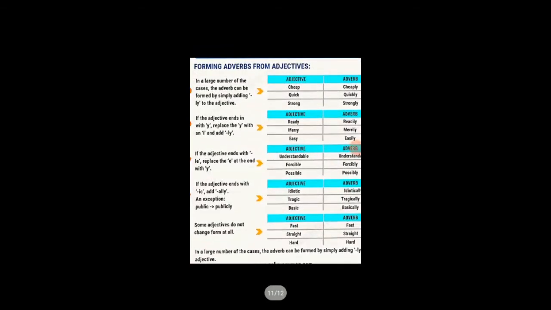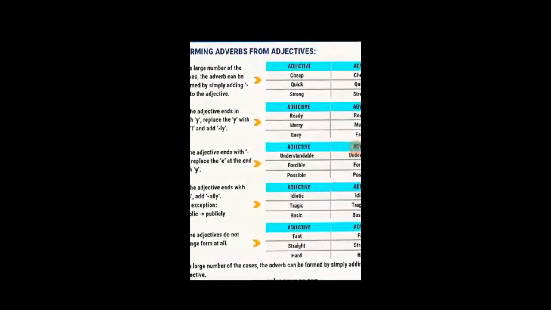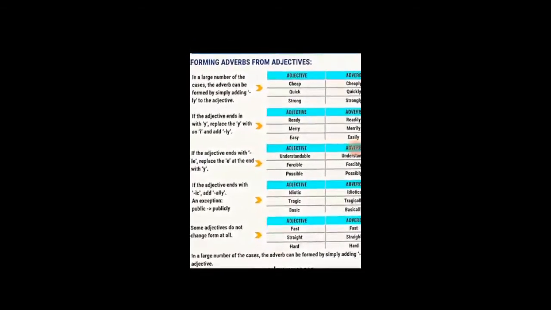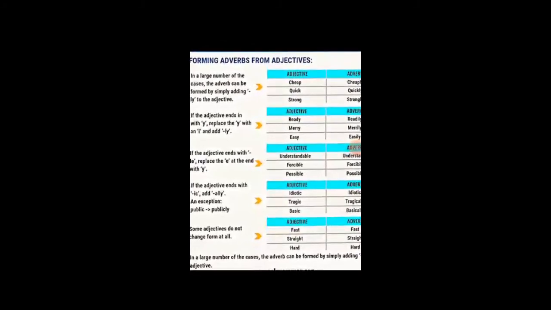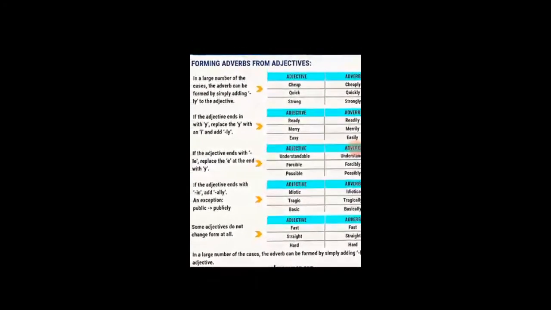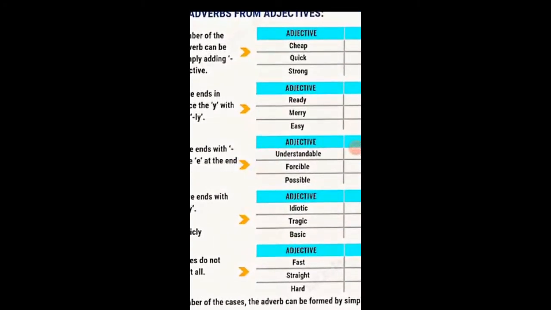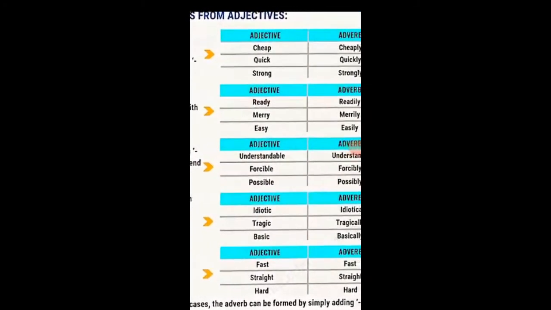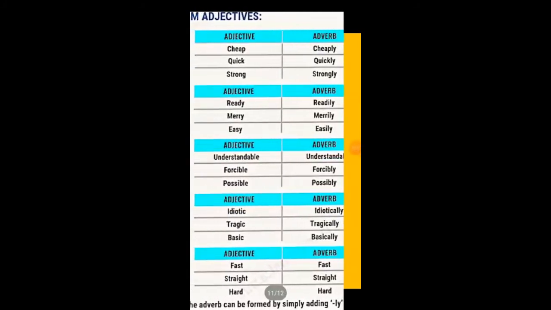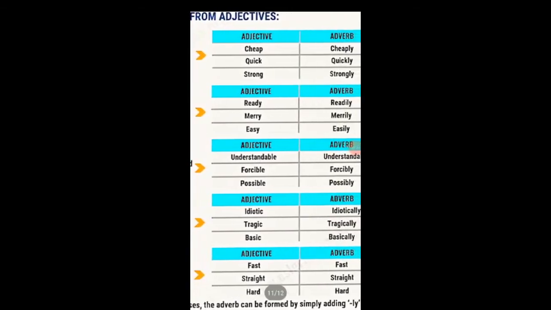The next rule is, if the adjective ends in y, replace the y with i and add ly. Here the adjective ready ends in y, so you remove the y and add i and ly. So ready becomes readily, merry becomes merrily, easy becomes easily.